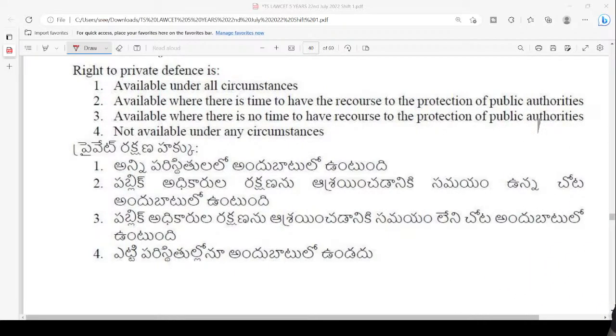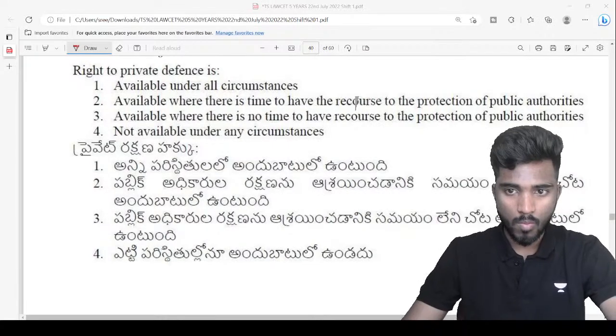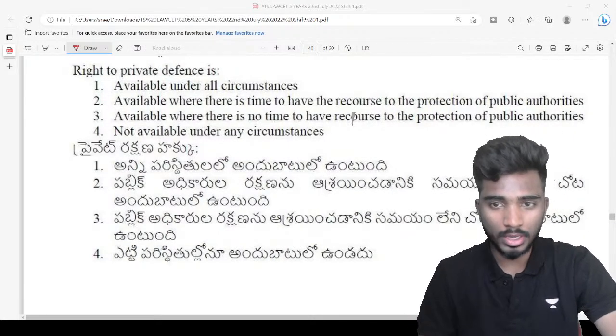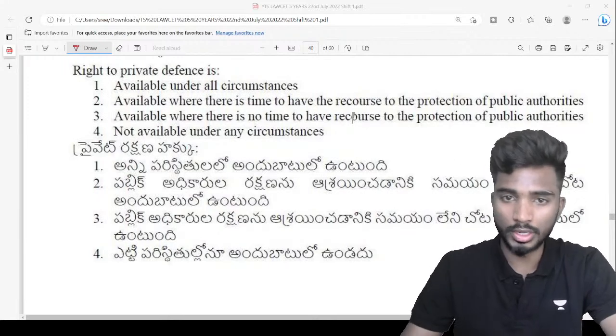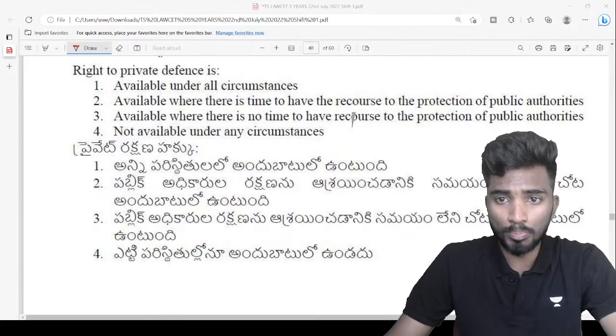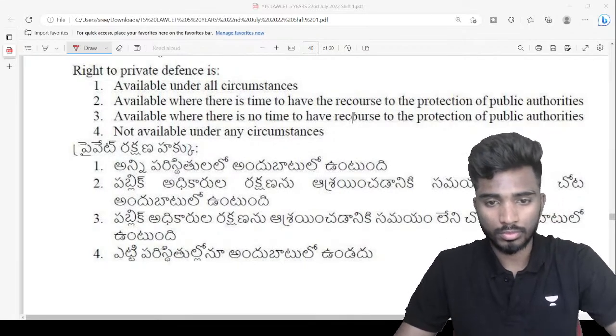Answer it, guys. Well done, Nidhi. Yeah, Nidhi and Alpha. I think most of you got this correct. So it means that when no public authority is there to help you, right?